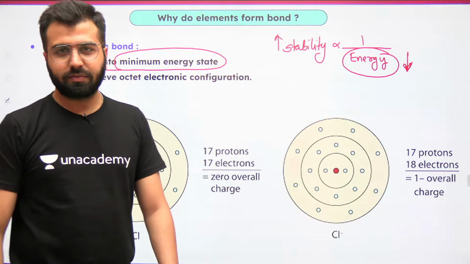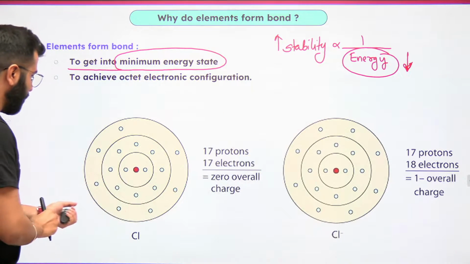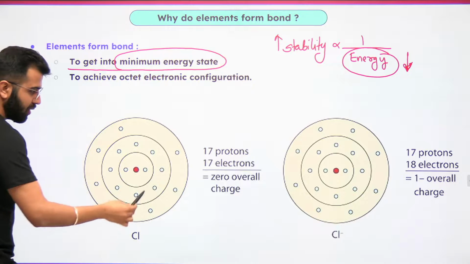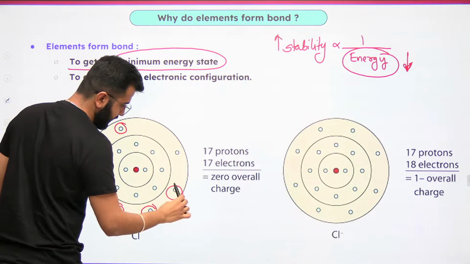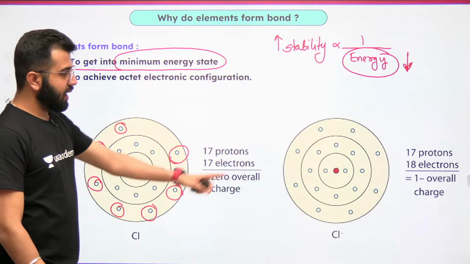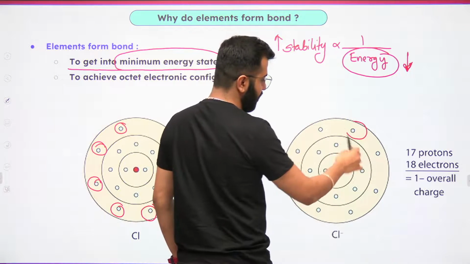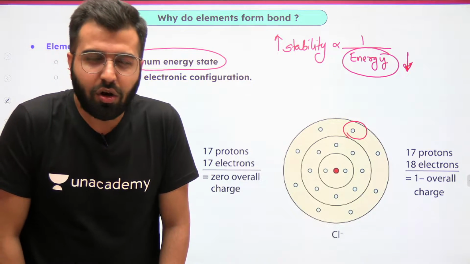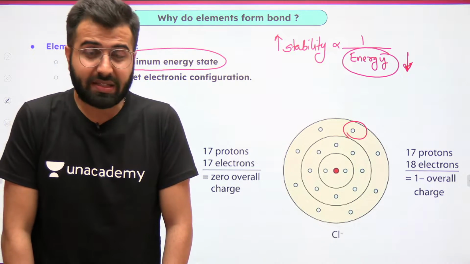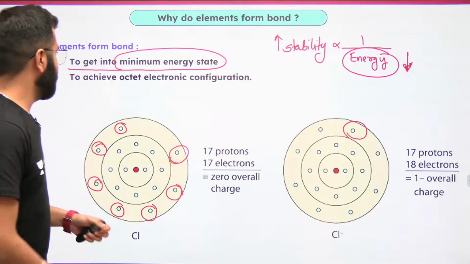Do remember this. Okay? And what is exactly happening over here? If you see in the outermost shell, we have 1, 2, 3, 4, 5, 6, 7, right? And when we get an extra electron, then ultimately the electronic configuration becomes stable. What exactly becomes stable? The electronic configuration becomes stable.